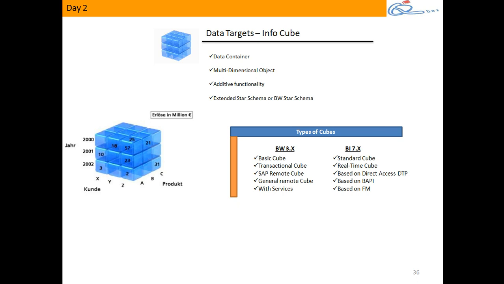Okay. And it's a multidimensional container, it can hold data physically in it. And when I say additive functionality, let's say I have 5 records in my source. I bring all those 5 records into cube. By mistake, you load the same 5 records again. It doesn't overwrite. It adds up as a new set of 5 records. So how many records will you have in the cube now? 10. Do you see duplicates? Yes, duplicates in the cube. It is additive, so we should not load duplicate records to cube because it is additive.